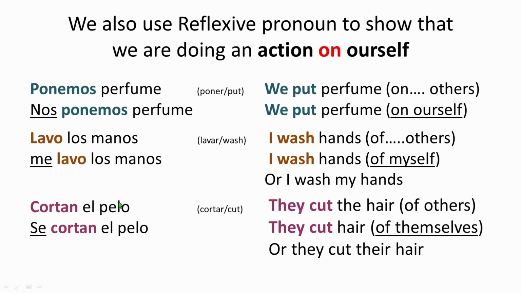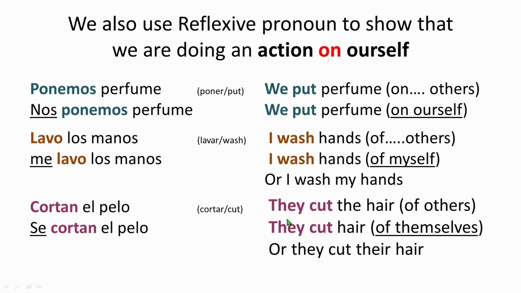But the difference is that the first means they cut the hair of others, because I didn't say it, I do cut my own hair. But here it means they cut hair of themselves, right? They cut hair of themselves, or they cut the hair. So this is the correct way to say it. If you ever say I cut my hair, then put the reflexive pronoun.